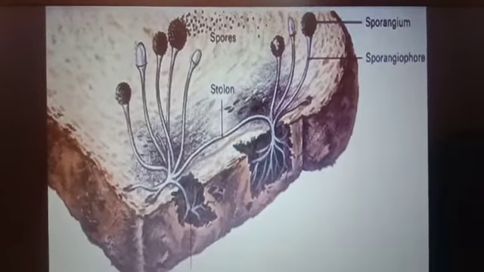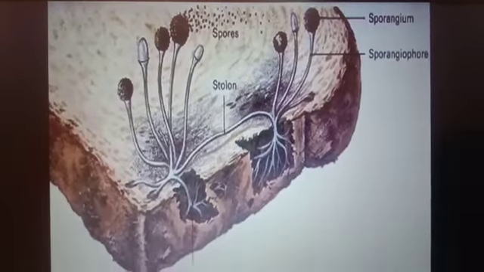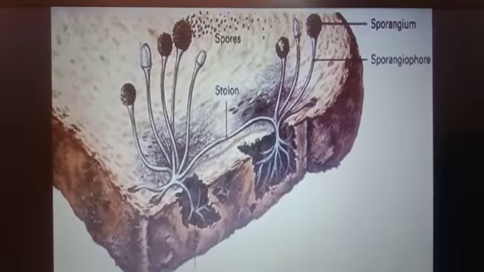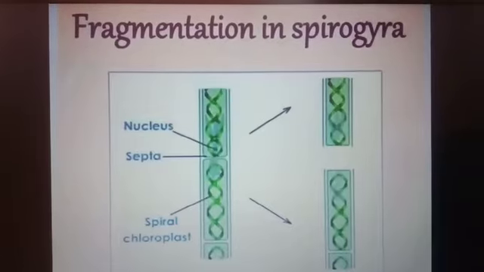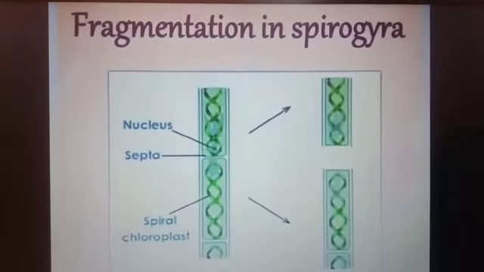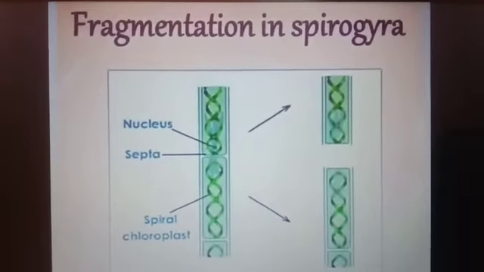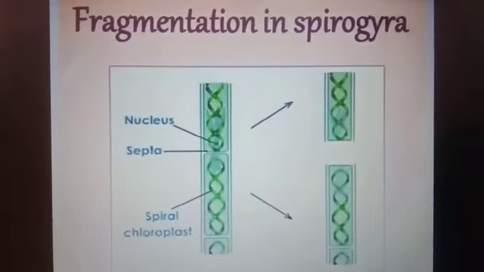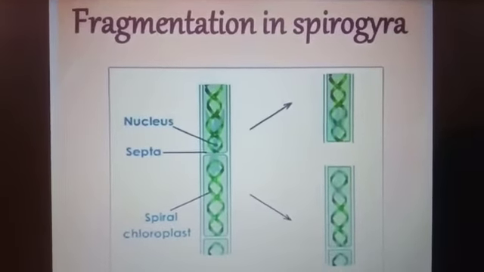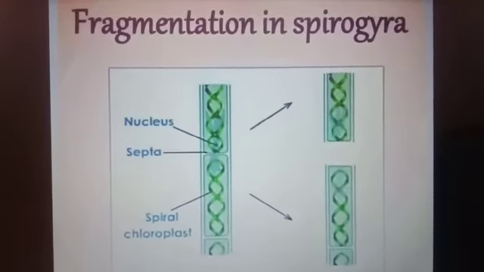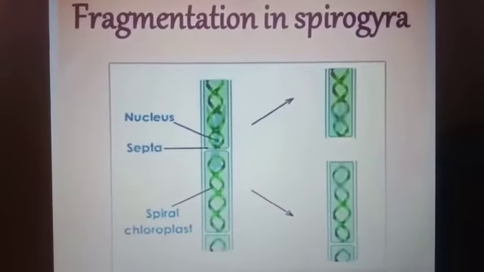Then the next method of asexual reproduction is fragmentation. The breaking up of the body of a plant into two or more pieces on maturing, each of which subsequently grows to form a new plant, is called fragmentation.